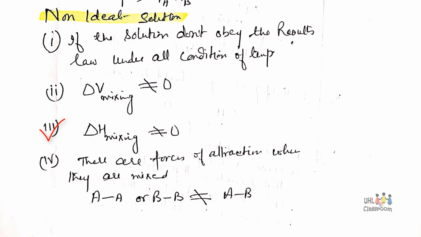Change in enthalpy should not be equal to 0, that is, enthalpy change takes place. It means when the solution is formed, the solution reaction is either endothermic or exothermic. Then the solution is non-ideal. When two components are mixed, forces of attraction are developed. It means that the forces of attraction between the components and in the solution are not equal to each other. Then the solution is said to be a non-ideal solution.